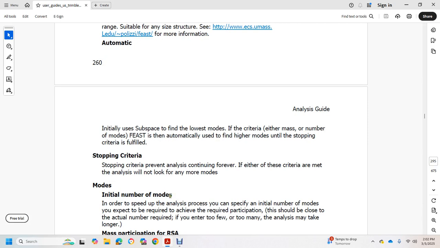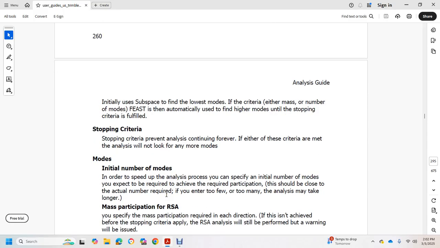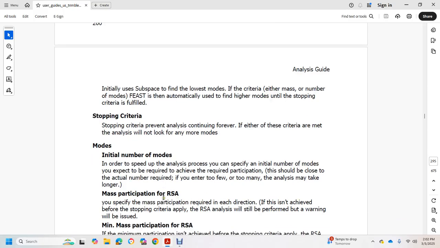If you enter too few or too many, the analysis will no longer achieve participation in the RSA. If the participation required in each of the directions isn't achieved with the stopping criteria of the RSA, the analysis will still be performed, but a warning will be issued.